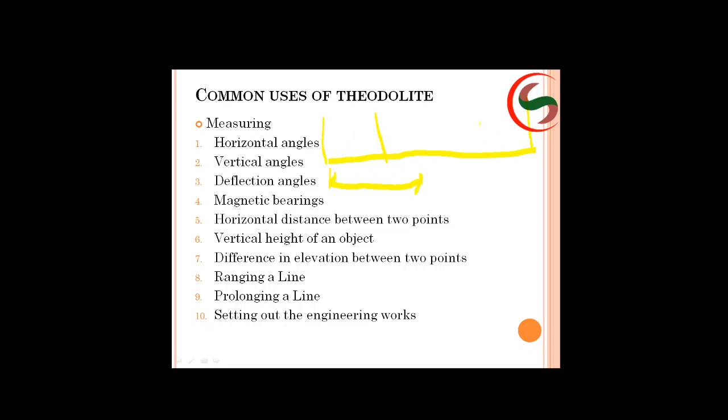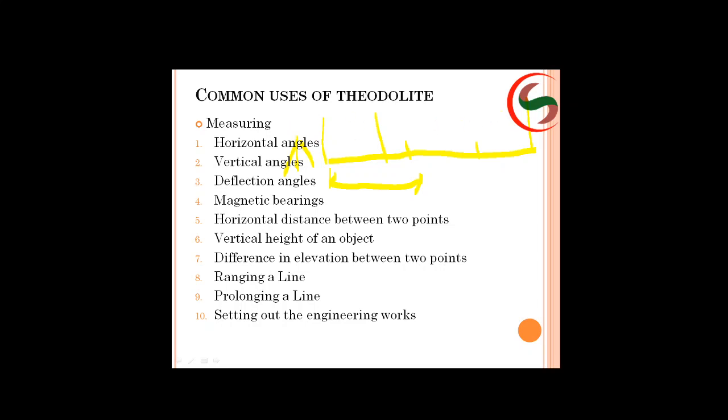After that I will be keeping arrows like that, at every chain length. You will be ranging a line. Here ranging a line will be very easy. You can keep the instrument somewhere here, and you want to range this particular line.